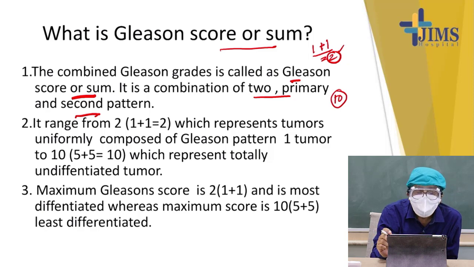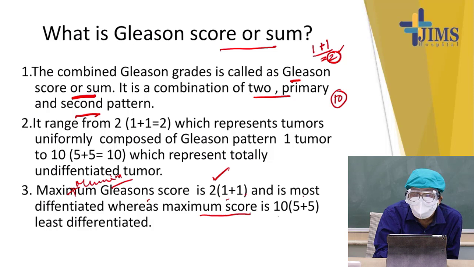Others are in between. The range of 2 represents a tumor uniformly composed of Gleason pattern 1, or 10, which represents a totally undifferentiated tumor. Minimum Gleason score is 2, that is 1 plus 1, the most differentiated, while maximum score is 10, that is 5 plus 5, the least differentiated.